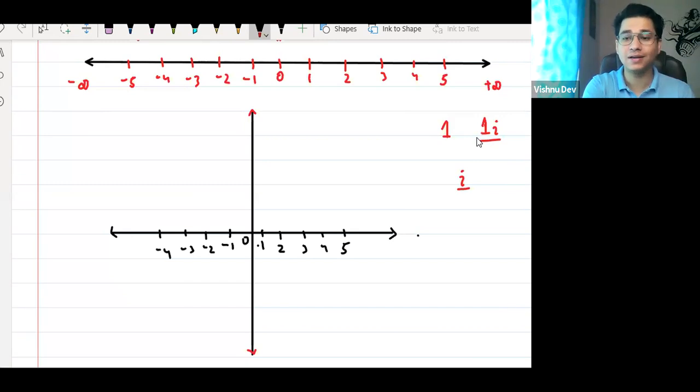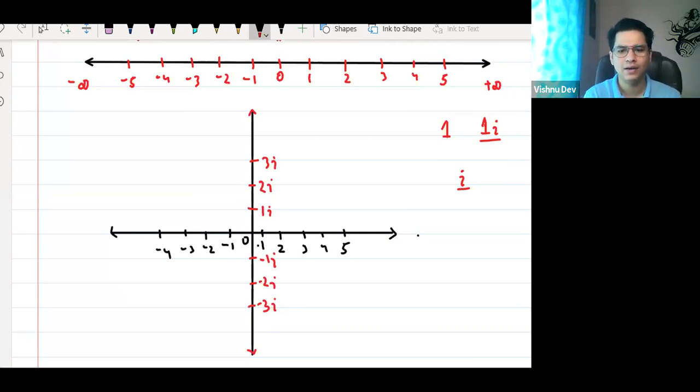We will discuss imaginary in detail later, not now. But in representation, it is written as 1I, then 2I, then 3I. And here it is minus 1I, minus 2I, minus 3I. So imaginary is represented by just I. Got it, everyone? It is negative, that's why we are writing -1, -2, -3.